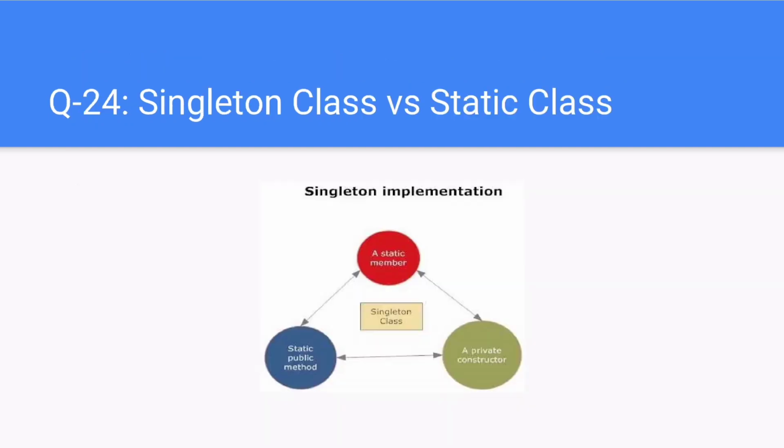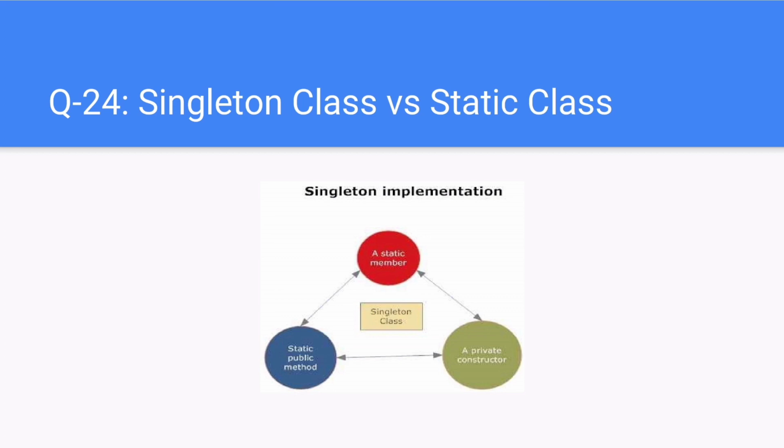Question 24. Singleton class vs static class. Similarities between singleton and static. Both static and singleton classes can have only one instance available in the memory. Both classes can be used for holding the global state of an application. Differences between singleton and static.